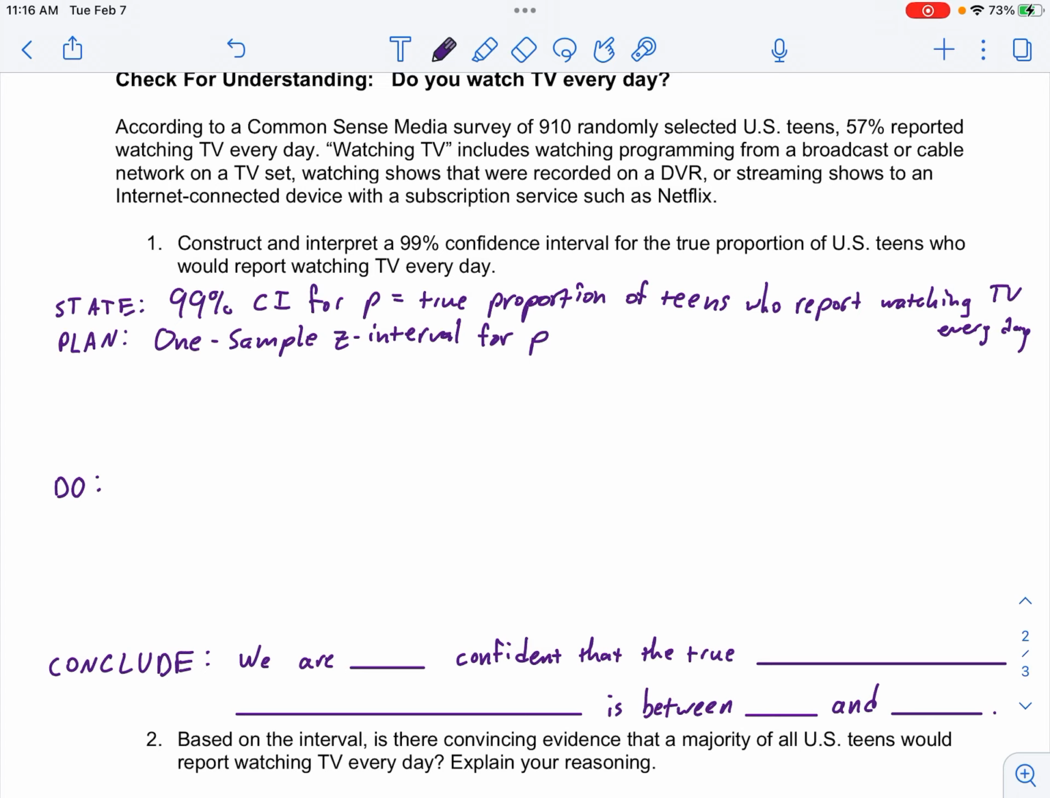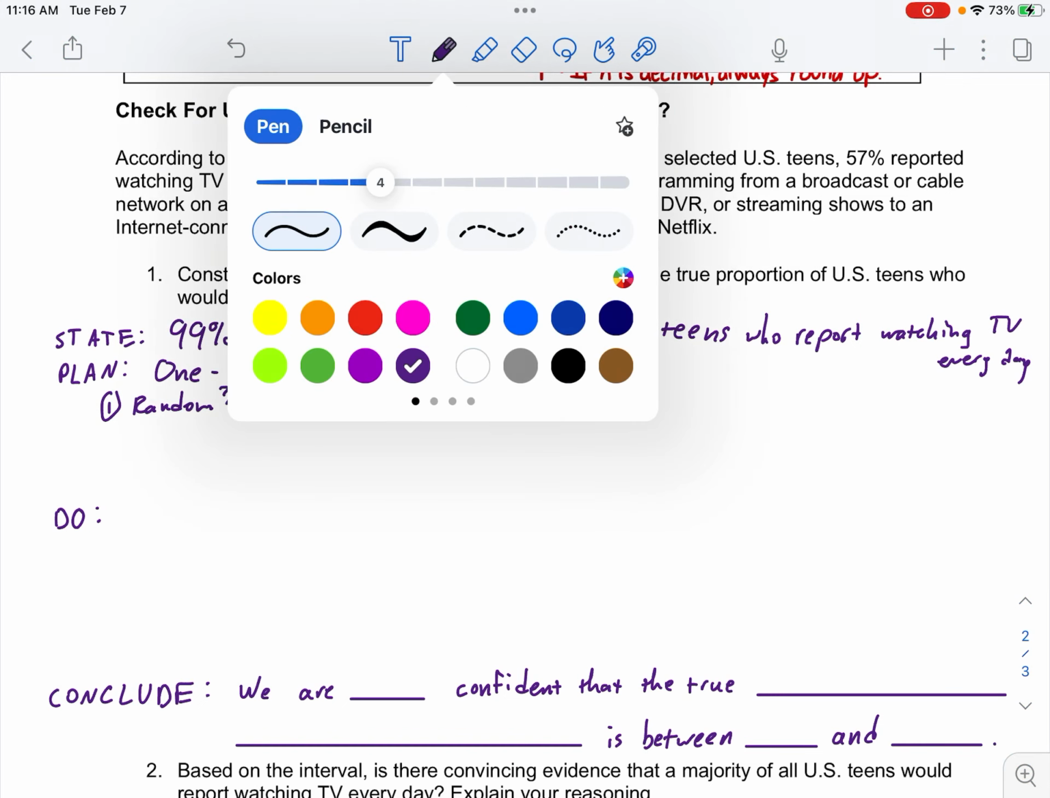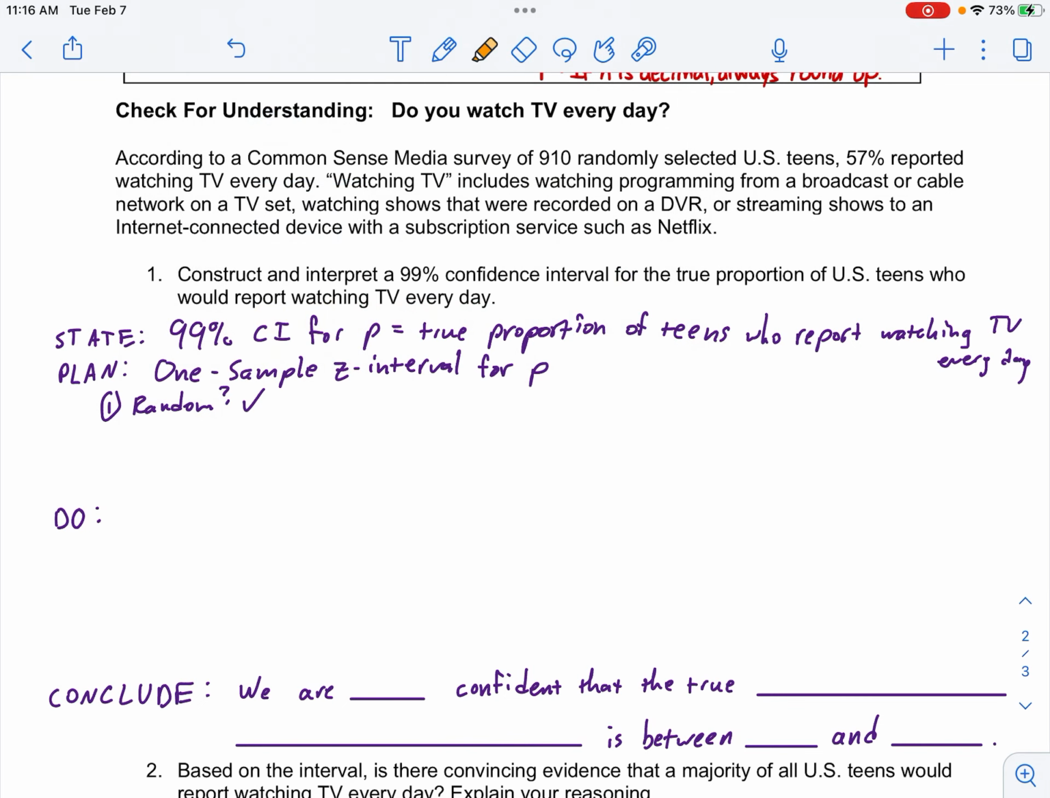Then we need to check our conditions. One, is it random? Does it say up there in the description anywhere that it was random? You know, it says a survey. Oh, right there, randomly selected. So check, they were randomly selected. You could maybe just highlight that. Be like, yep, says so. Right there, just kind of take the easy way out and draw an arrow.